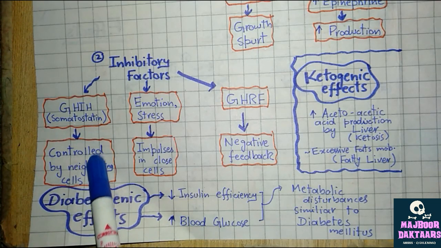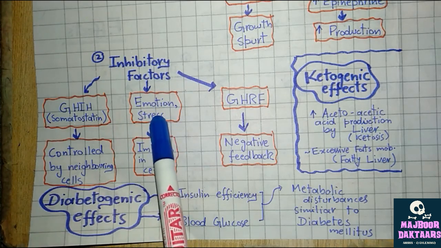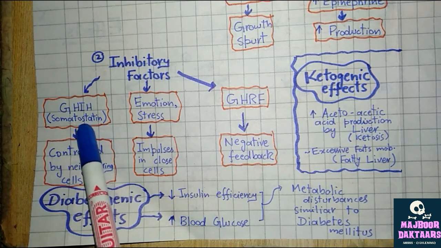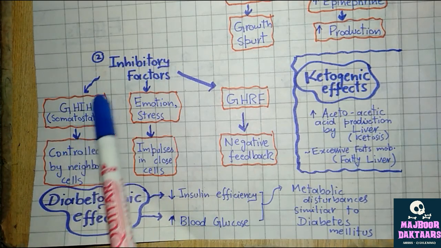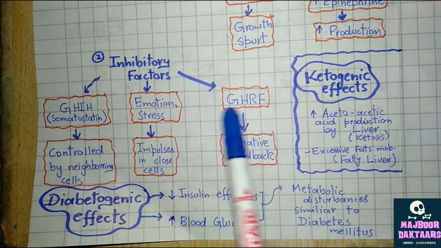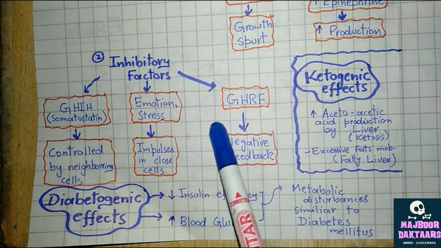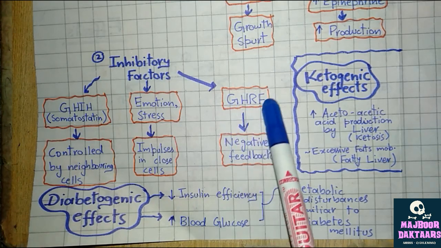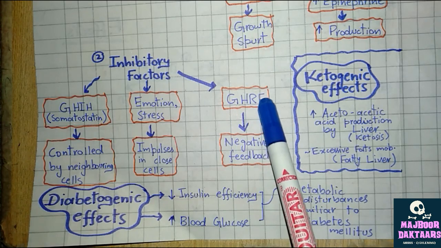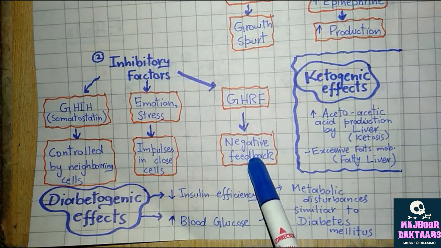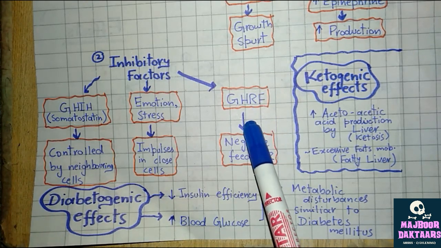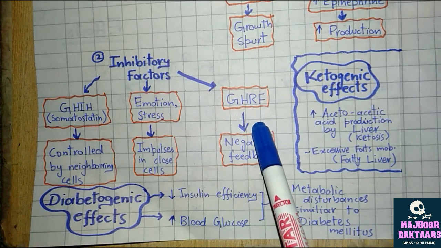So, neighboring cells which detect emotion, trauma, stress, their impulses affect the production of somatostatin, so they also act as an inhibitory factor. Now, growth hormone releasing factor causes the production of growth hormone, but when its concentration in the blood increases, through negative feedback it decreases its own production in the hypothalamus, thus decreasing the growth hormone production.